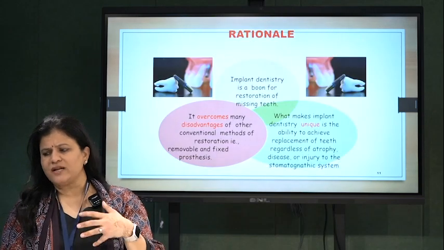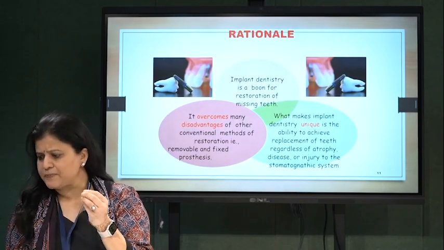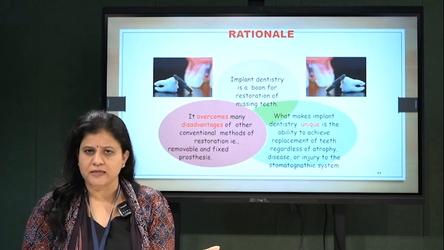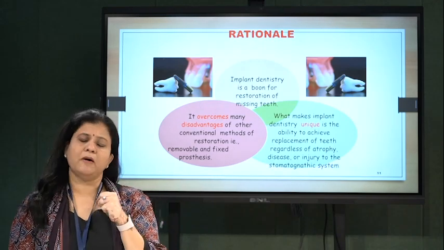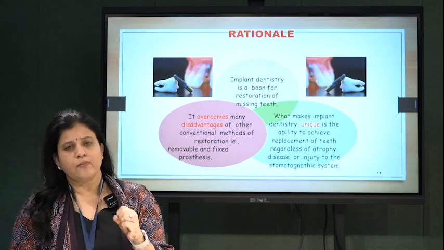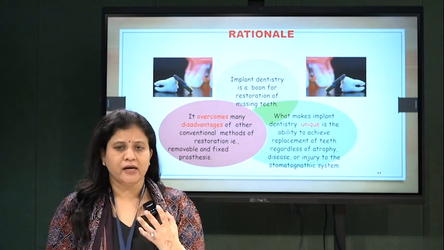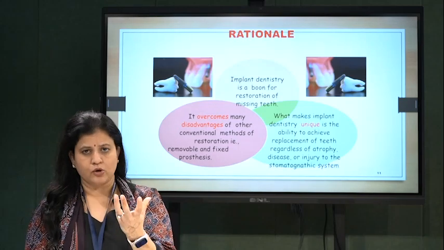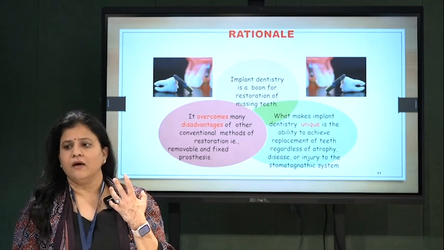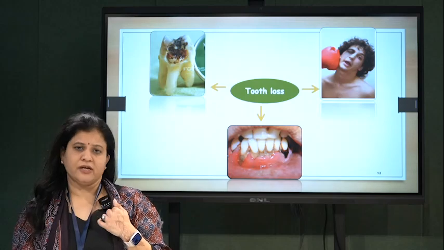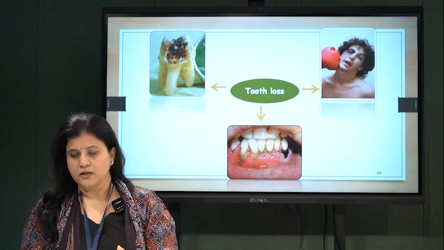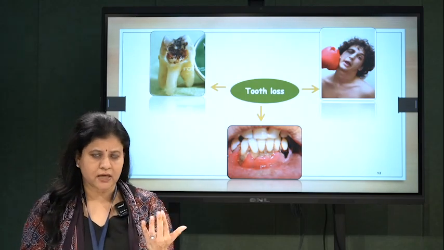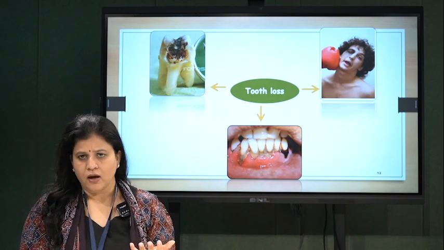So basically, what is the implant? It is any substance which replaces the edentulous space. It is a substance which should be bioacceptable. That is why most of the implants are titanium coated. Titanium is a noble biomaterial. We can have it in close interface with the bone, and that is where the principles of osseointegration come into the picture. The causes of tooth loss can be caries, periodontitis, or trauma.